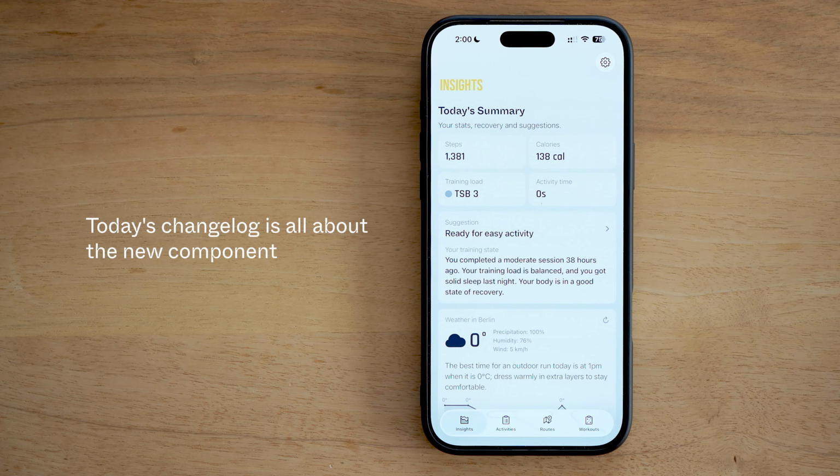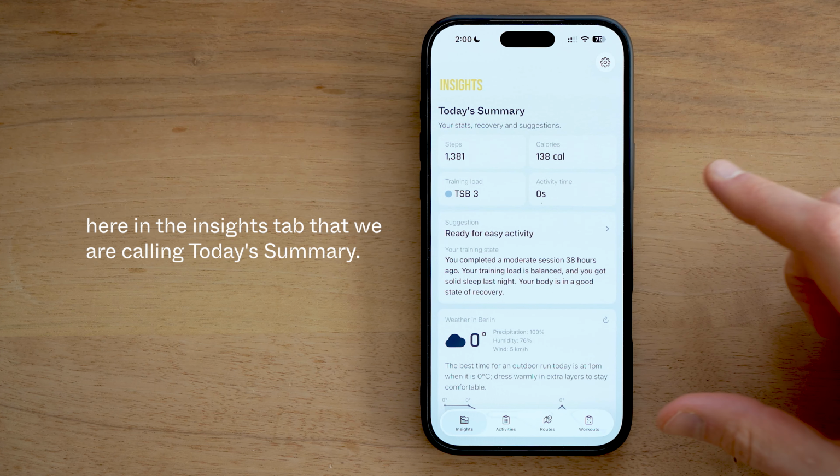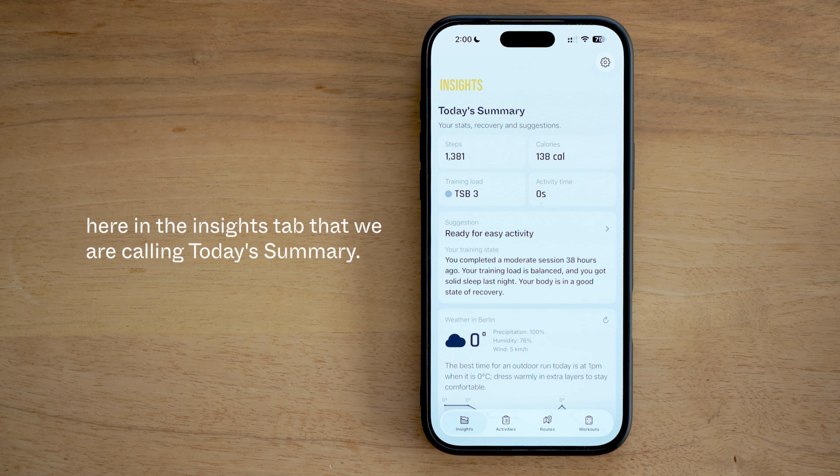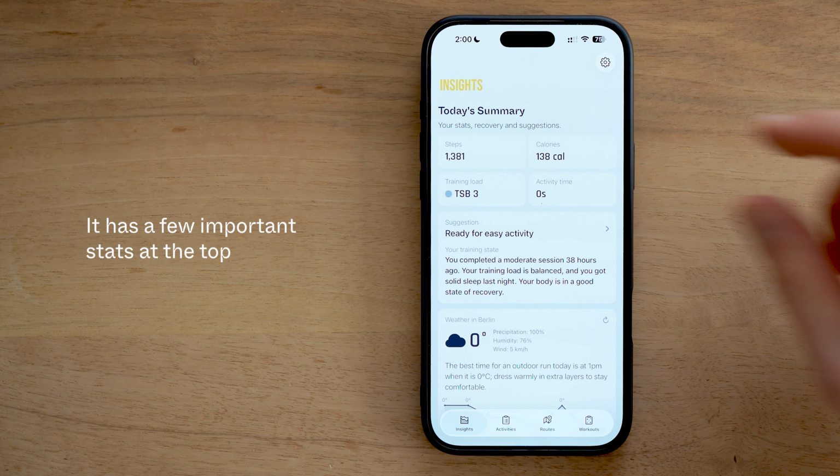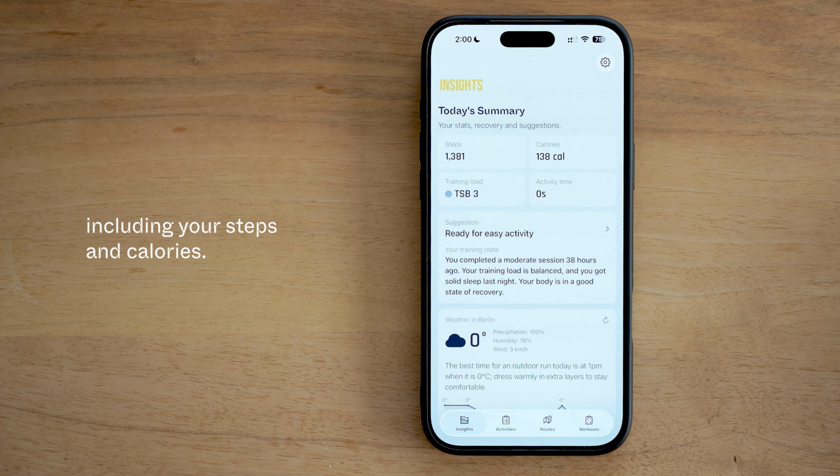Today's changelog is all about the new component here in the Insights tab that we're calling today's summary. It has a few important stats at the top, including your steps and calories, as well as your current TSB and moving time across your workouts for today.